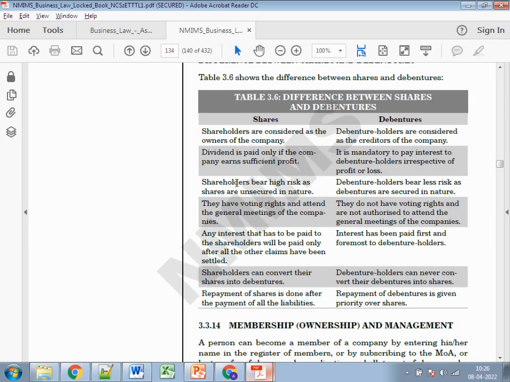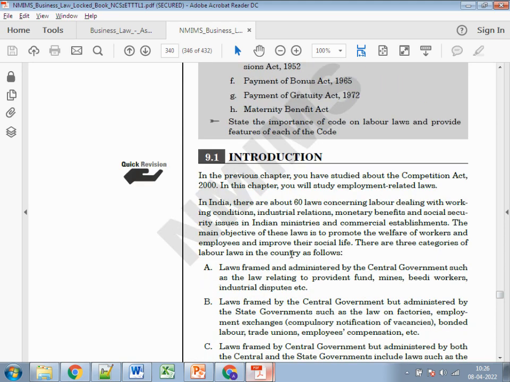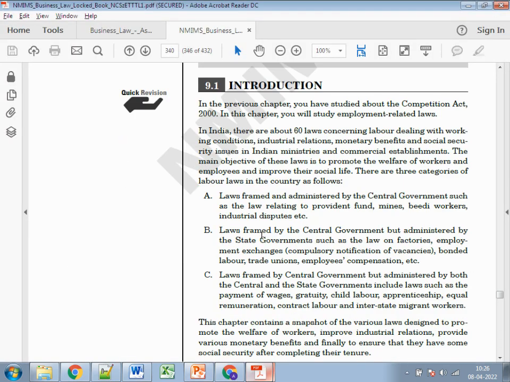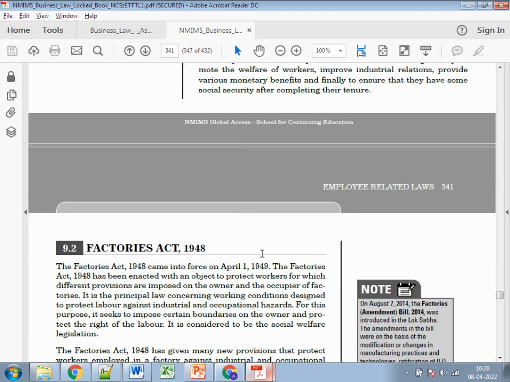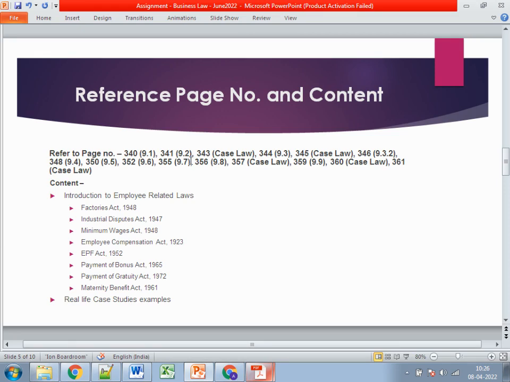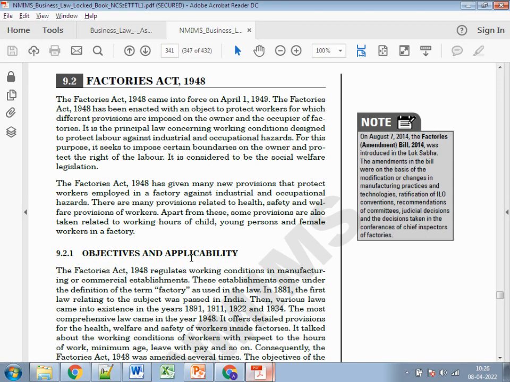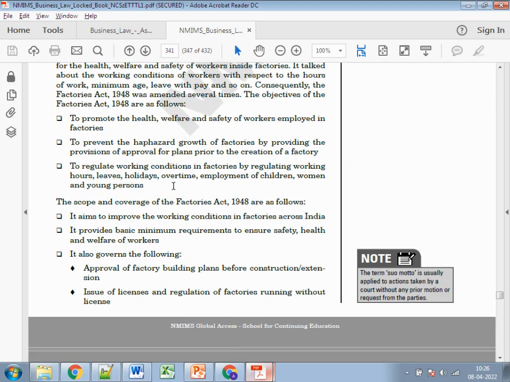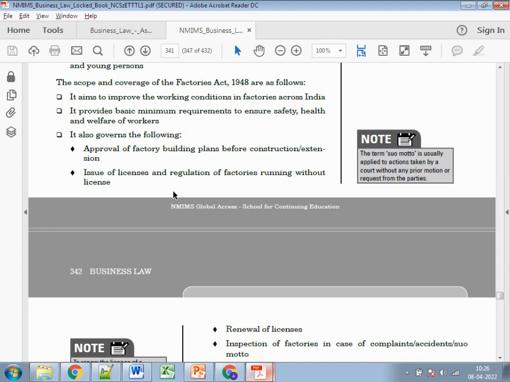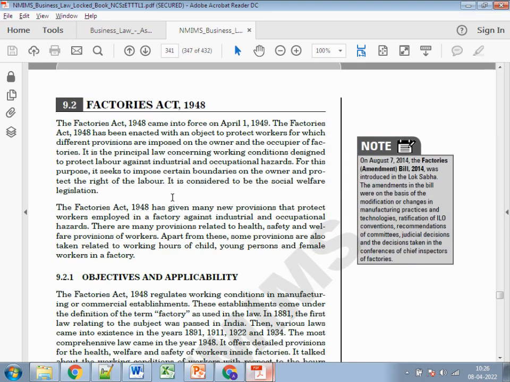Starting from the very beginning, go to page number 340. Firstly, you need to give the introduction: what the employee related acts are, why there is a need, and what this is all about. This is mentioned there. Then go to 9.2, which is the Factories Act 1948. For every act it mentions the objectives, applicability and provisions. It's not mandatory to write all of this. You can explain a little bit what the Factories Act is all about, maybe read the short content, and then explain it.